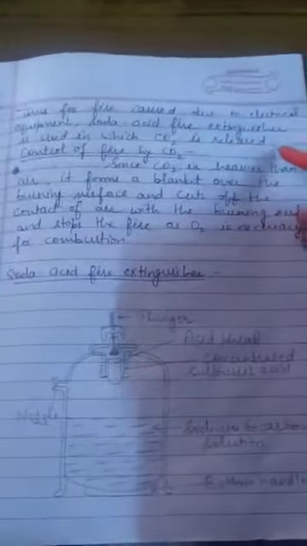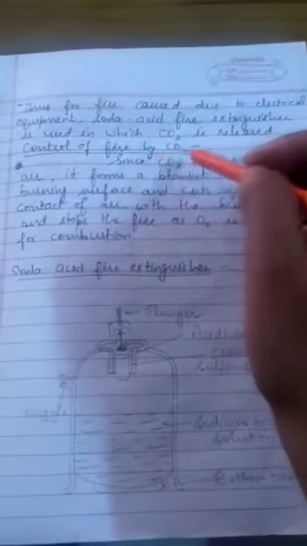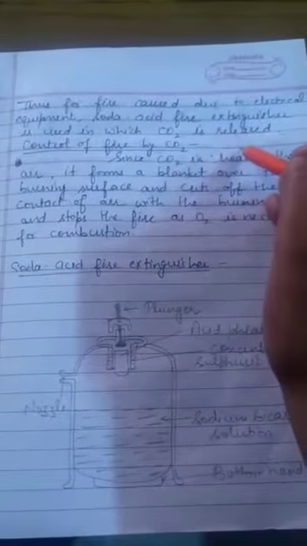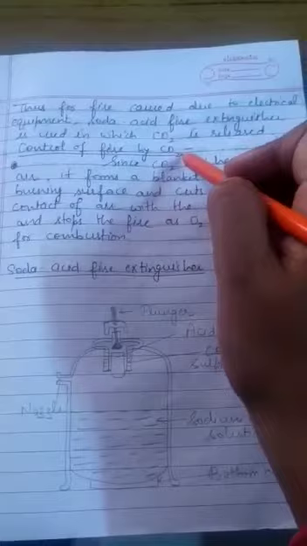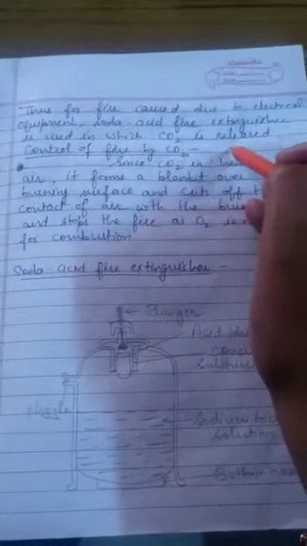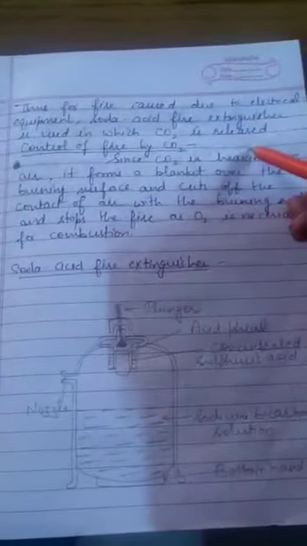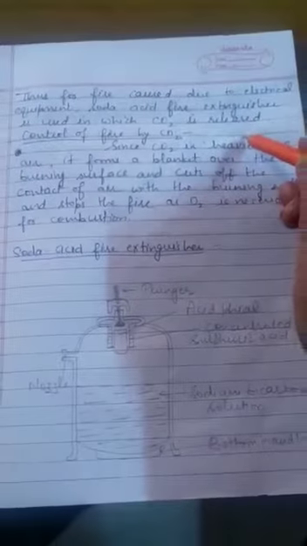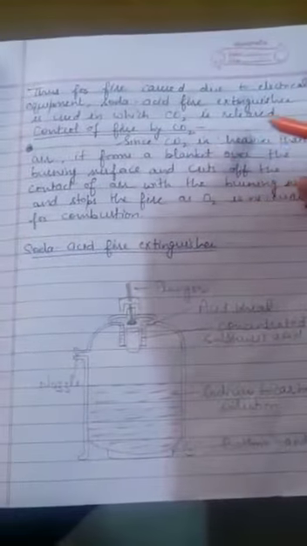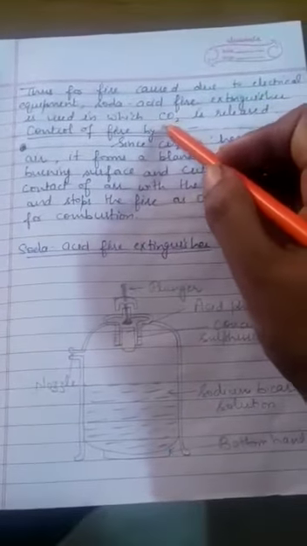So in that case what do we do? For fire caused due to electrical equipment, there is a soda acid fire extinguisher which is used, and how does it control the fire? It releases carbon dioxide gas, and this carbon dioxide gas is used to control the fire. You have seen some red color cylinders which are also fixed in your schools or hospitals or airports. These cylinders actually contain carbon dioxide gas.